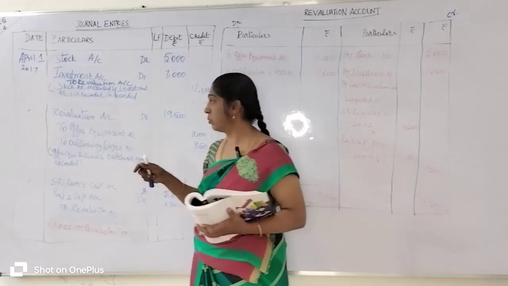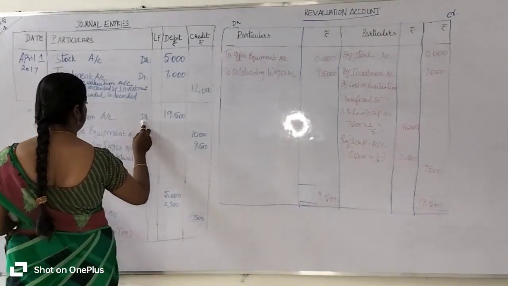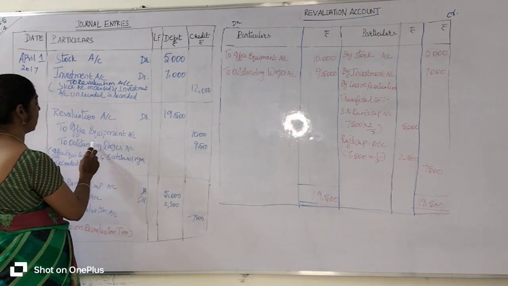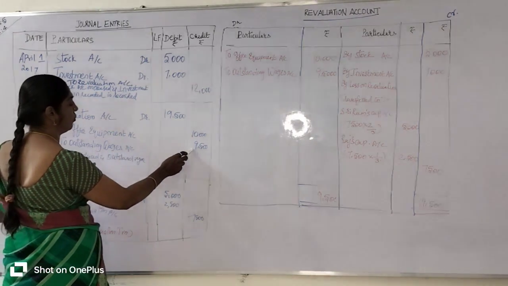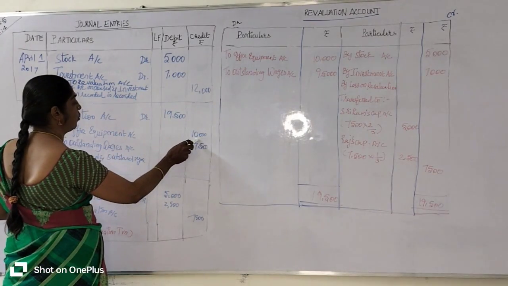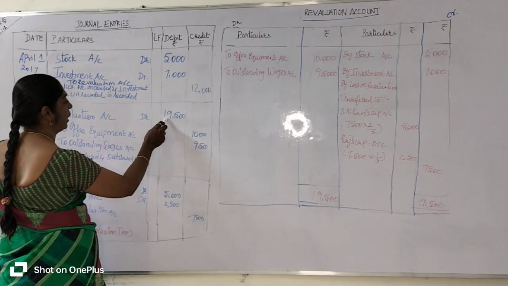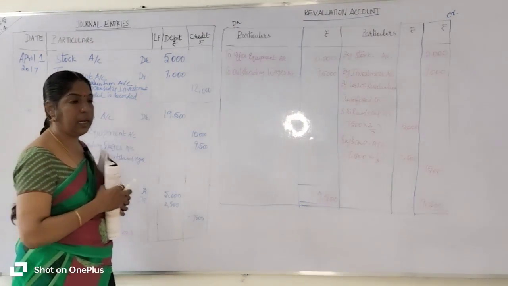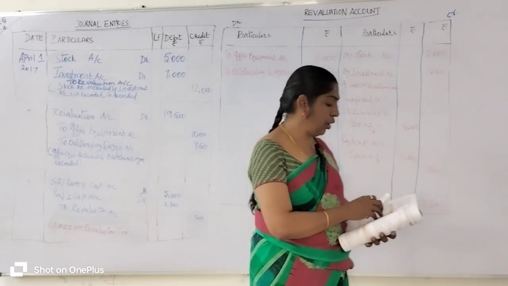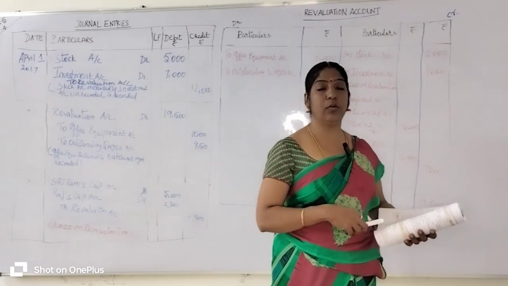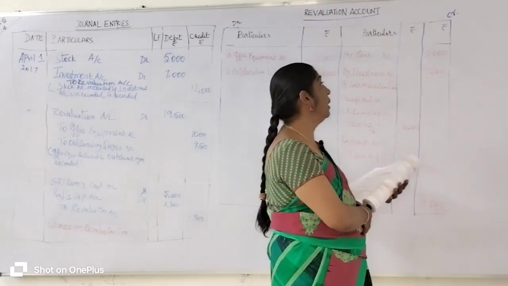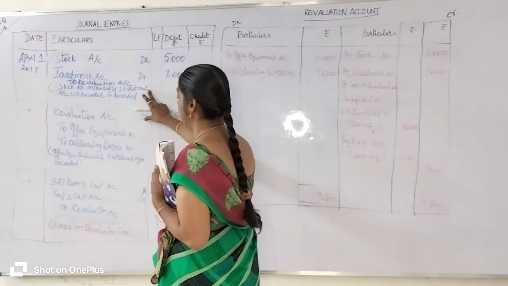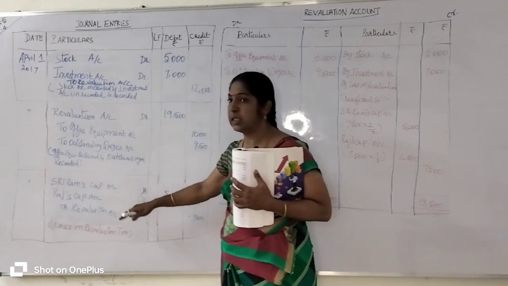So revaluation account debit, to office equipment 10,000 rupees, to outstanding wages account 9,500 rupees. We have to add both the amounts, you will get 19,500 to be entered on the debit side. Then you are going to prepare the revaluation account for these two journal entries. So you have to leave some space.